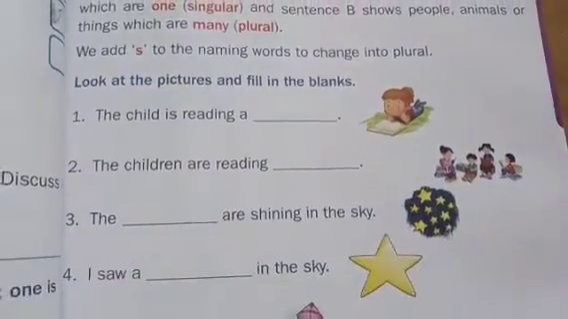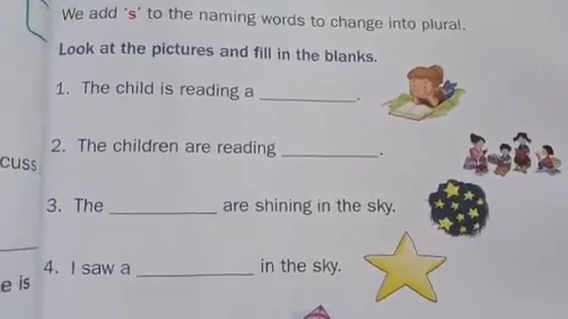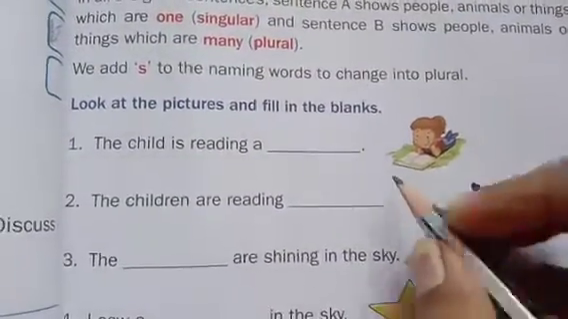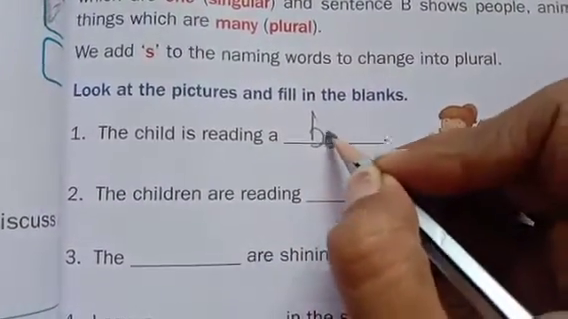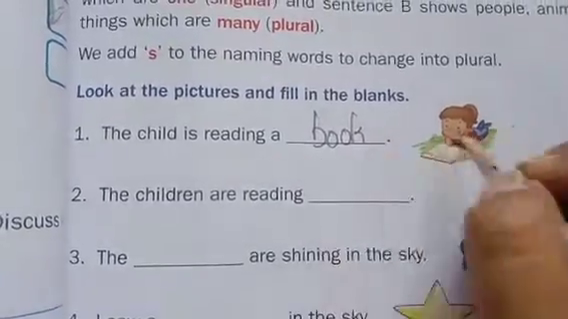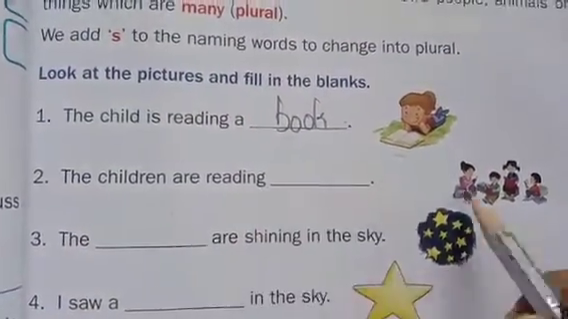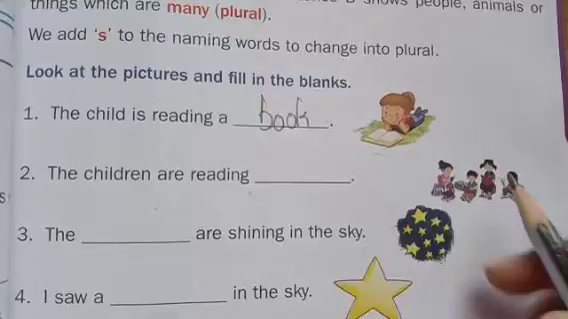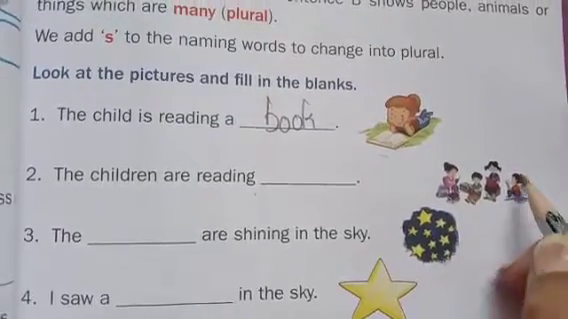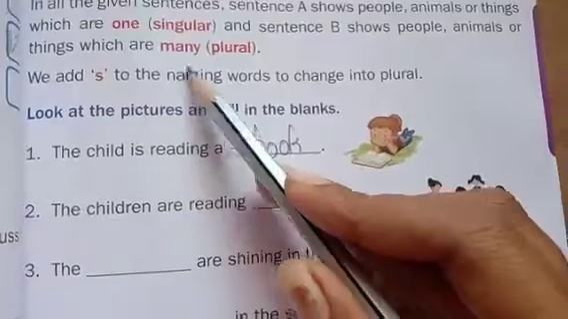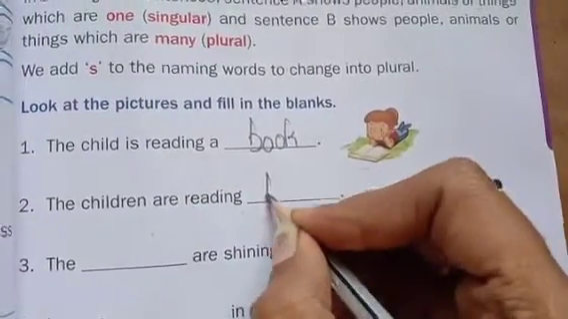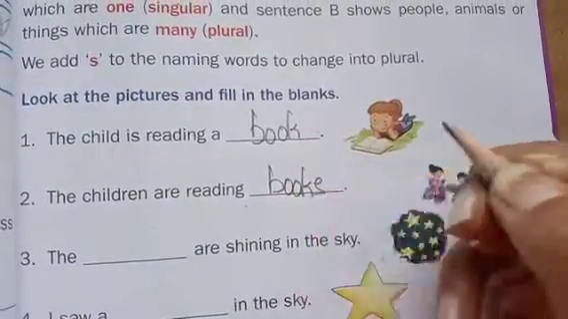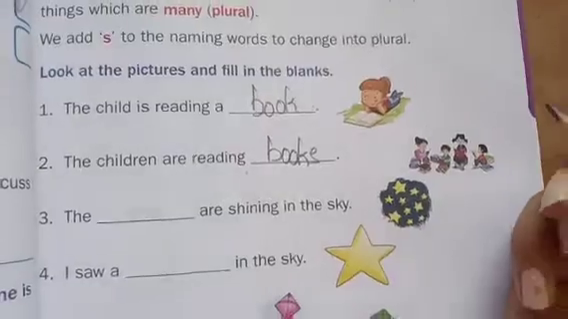Look at the picture and fill in the blanks. The child is reading. How many books is she reading? Only one. That means singular. So what do we have to write here? Book. The child is reading a book. The children are reading. So many children, and they all are reading books. Each one is reading one book and together many, right? So many means plural. So what do we have to do? We have to add s to this book. So it will become books. We have to add s to make it plural.